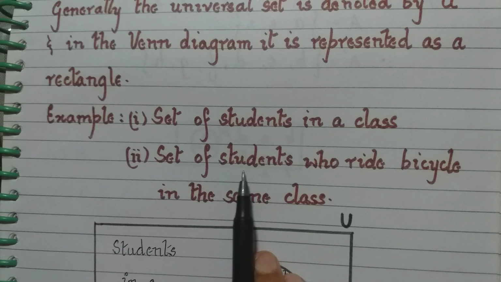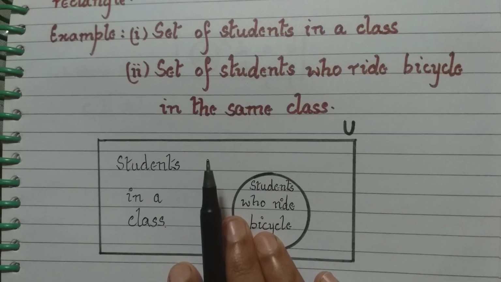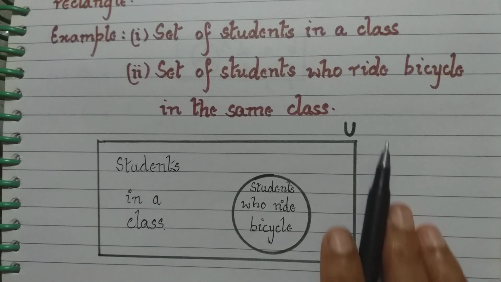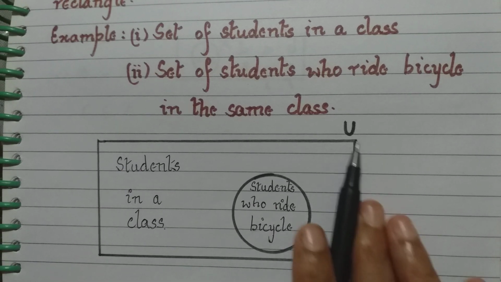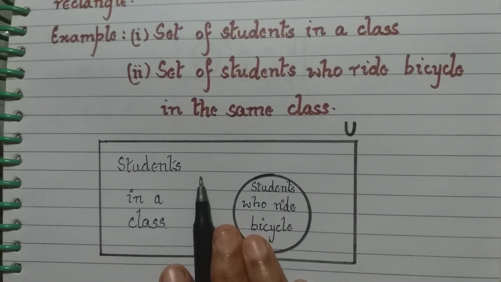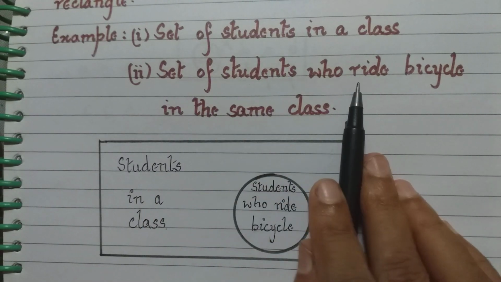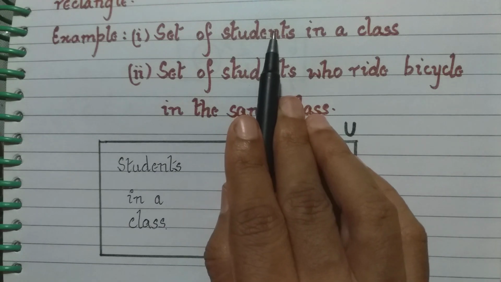So this second set is a subset of this. So we can have the universal set as students in a class. So this full rectangle has the place for all the students in the class, but this set of students who ride bicycle in the same class, we said it is a subset of this.